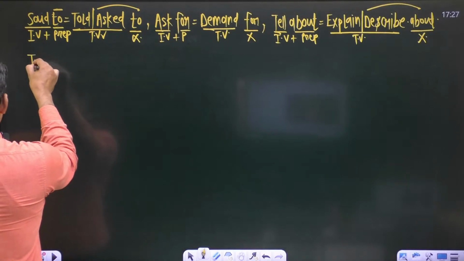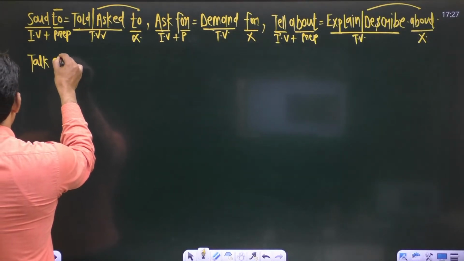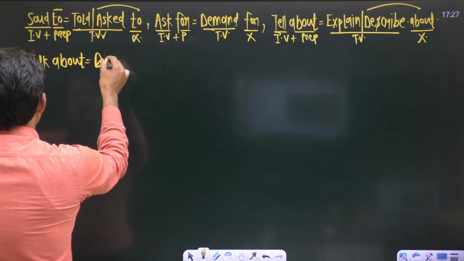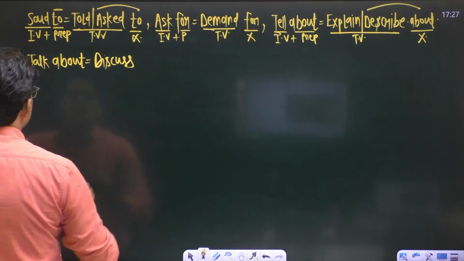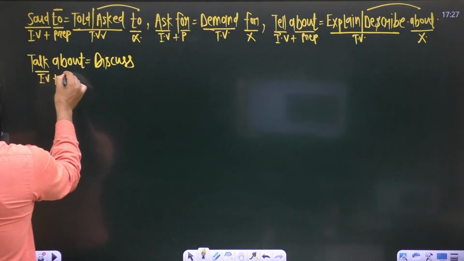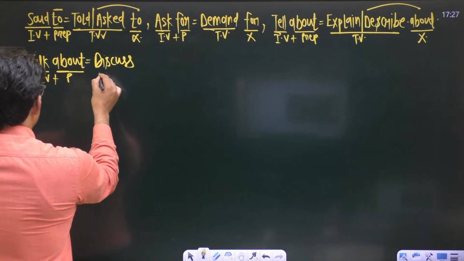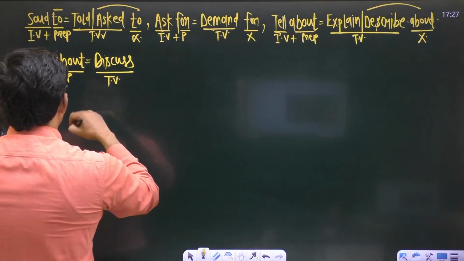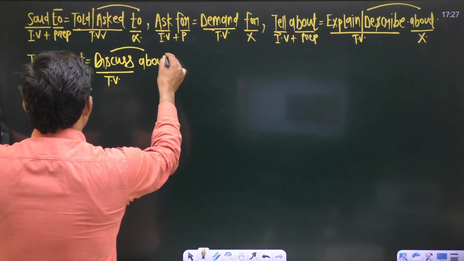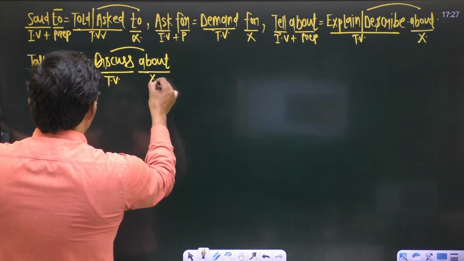Talk about: we have an intransitive verb talk and a preposition about. Talk about is equal to what? Discuss. Talk about is equal to discuss. So this verb talk is an intransitive verb plus a preposition. Intransitive verb plus preposition is equal to a transitive verb, and this transitive verb discuss is not followed by the preposition about.